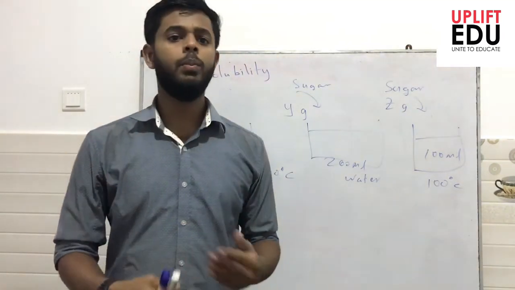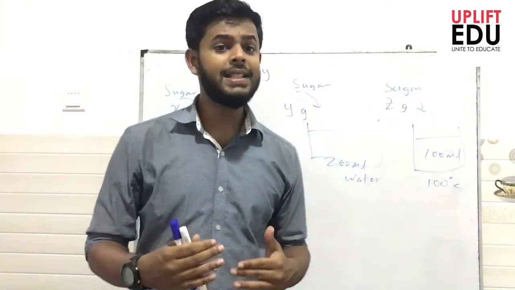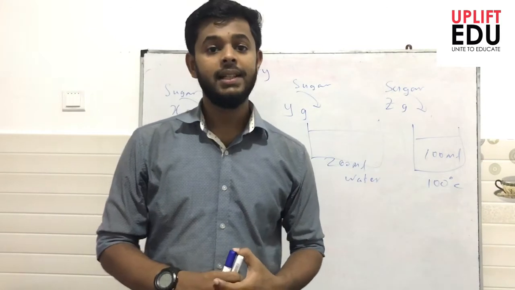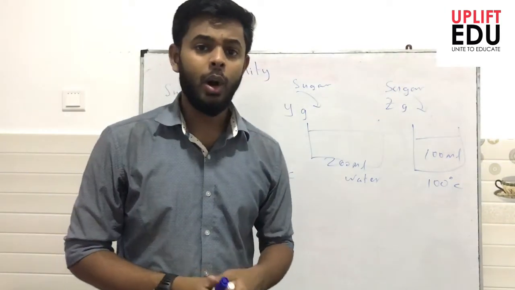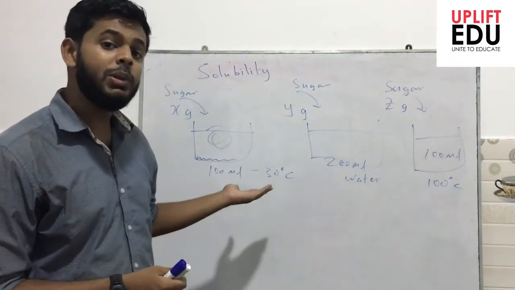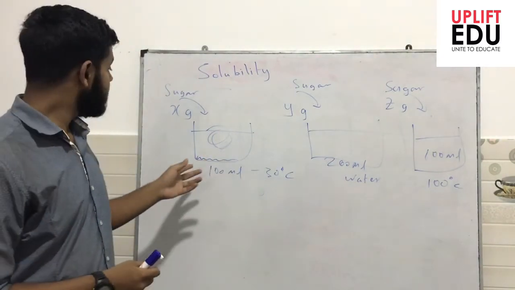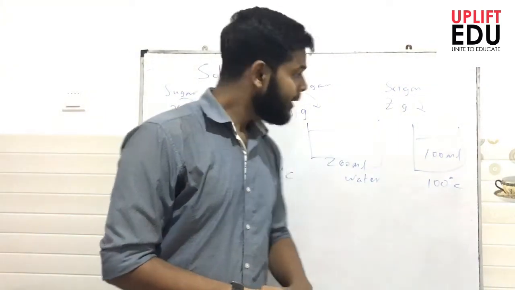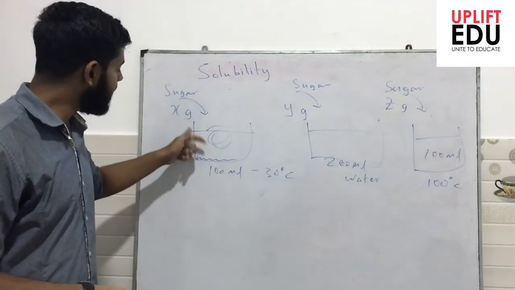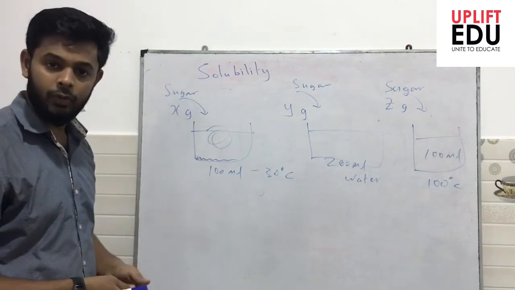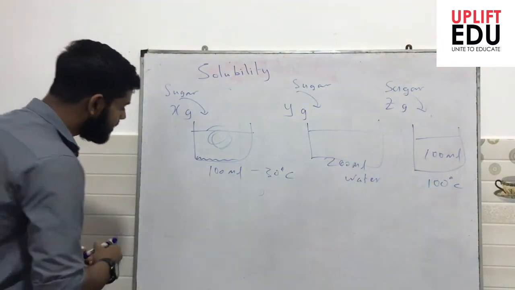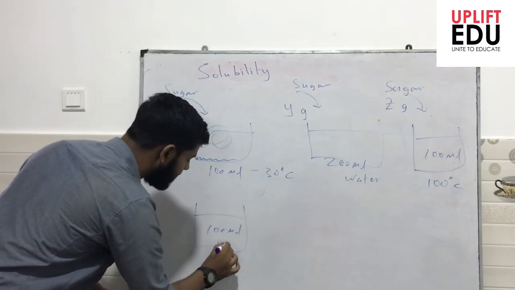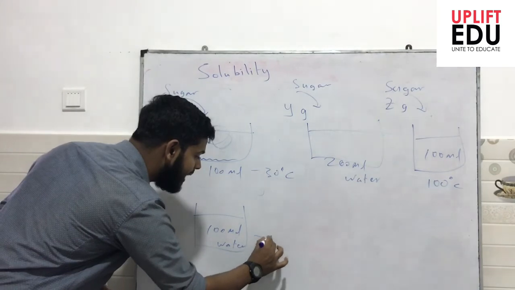Okay, now let's move our discussion into checking the factors that influence the nature of solubility. Already we have said the temperature has an influence and the nature of the solvent also has an influence. Not only this, rather than adding sugar into this 100 ml of water, what if I add salt to the same 100 milliliter of water at the same temperature, 30 degrees Celsius?